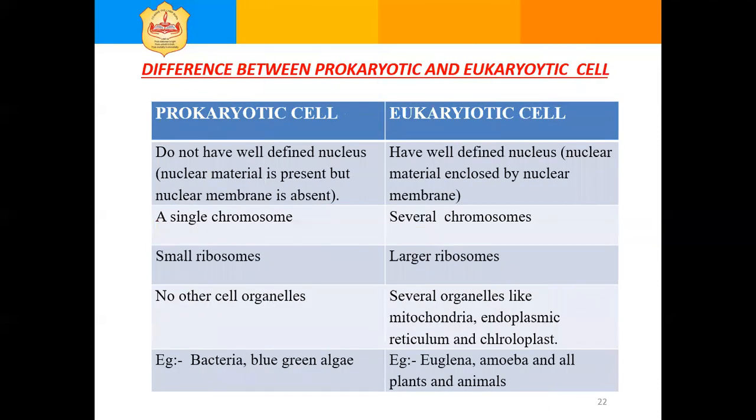Next, the differences between prokaryotic and eukaryotic cell. Prokaryotic cell does not have a well-defined nucleus. That means nuclear material is present in the cell, but a nuclear membrane is absent. Eukaryotic cell has a well-defined nucleus. That means nuclear material is enclosed by a nuclear membrane. Prokaryotic cell contains a single chromosome. Eukaryotic cell contains several chromosomes.